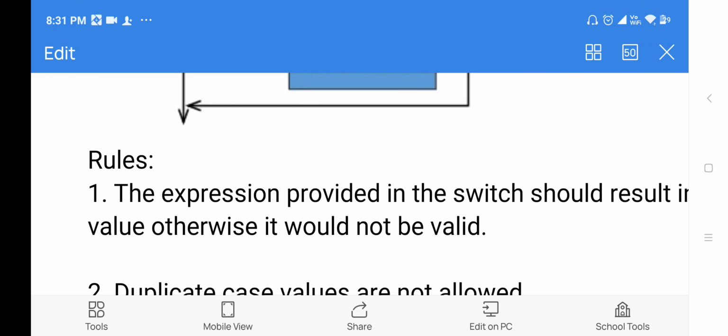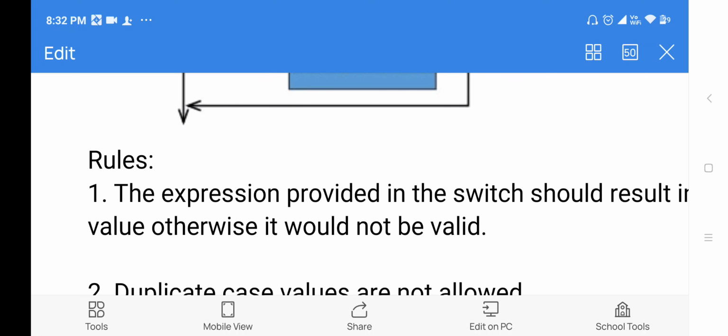Decision making statements have two types: if and switch. The if again has four constructs: simple if, if else, nested if, and else if ladder. The switch I have already explained.